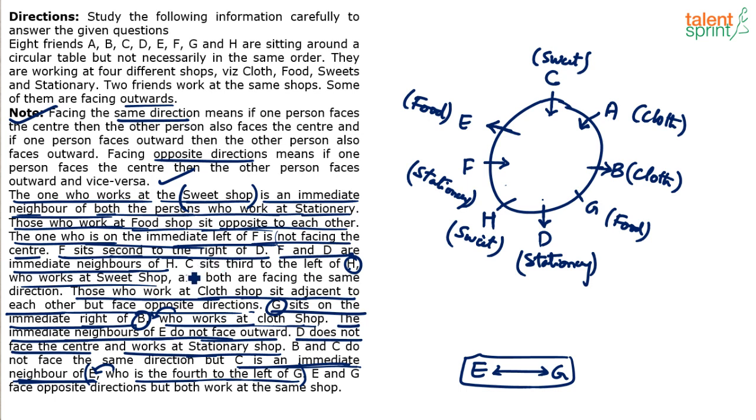Okay, look at this point. C sits third to the left of H. So from H, first, second, third. Left of H is clockwise. That can happen only when H is facing center. So I can conclude that H is facing center. Now only G is left out. I'm sure some point will be given for G also.